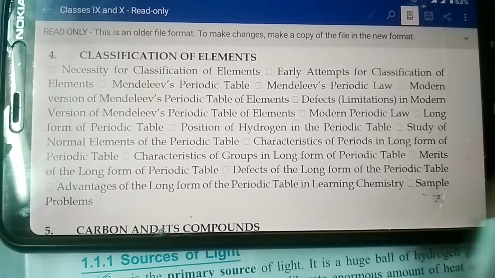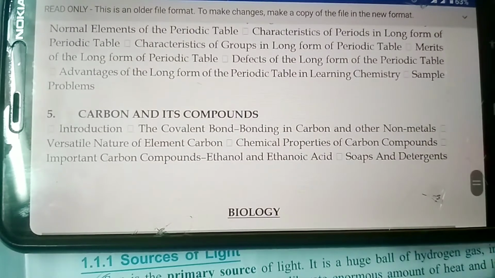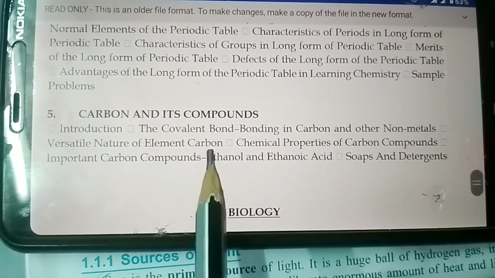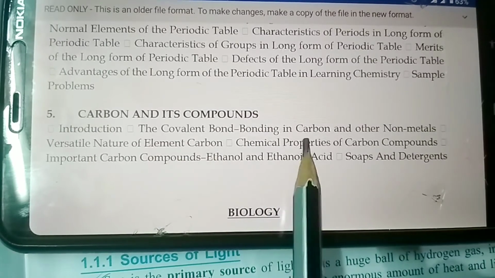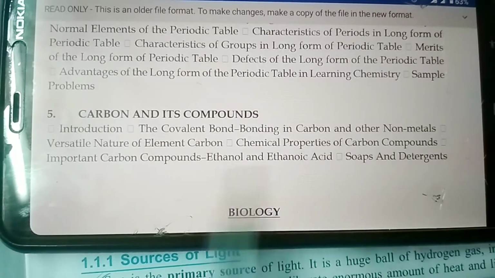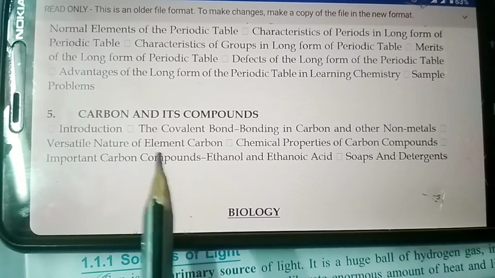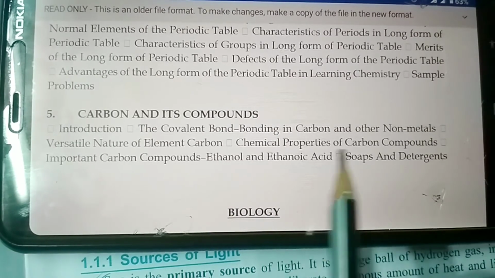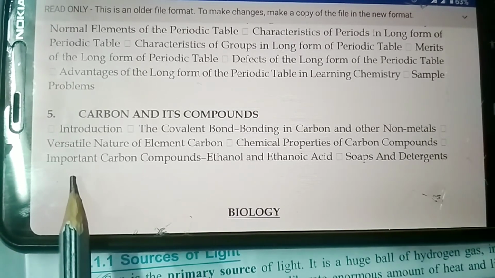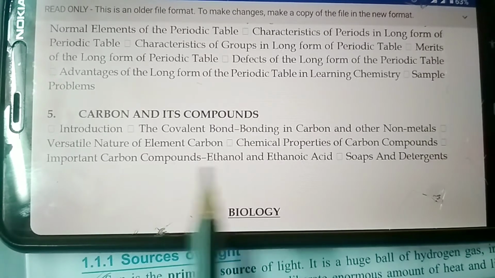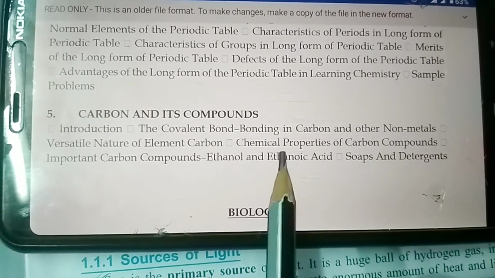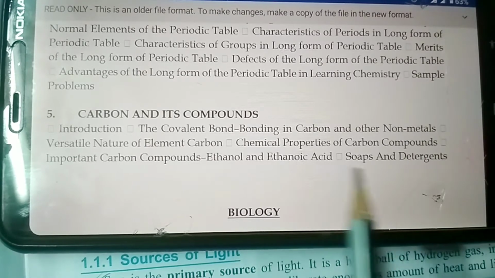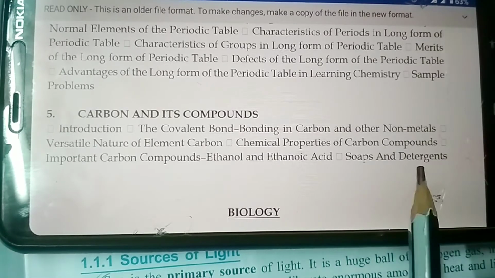of elements. In the last chapter of chemistry, that is carbon compounds, the topics that are required are introduction, covalent bond, bonding in carbon and other nonmetals, versatile nature of element carbon, chemical properties of carbon compounds, important carbon compounds, ethanol and ethanoic acid, and you have to remember all the reactions, whatever reactions are given in the textbook, and you are to prepare soaps and detergents.